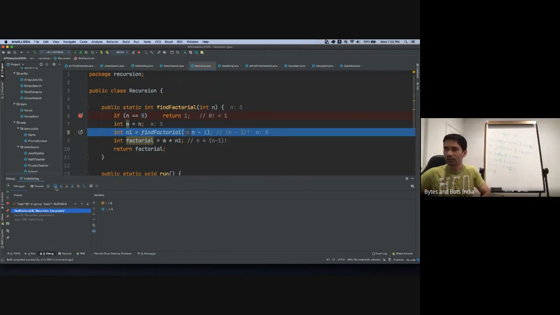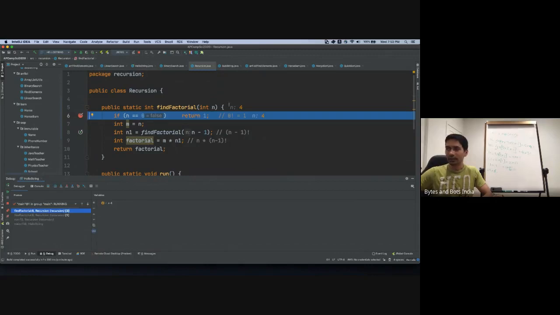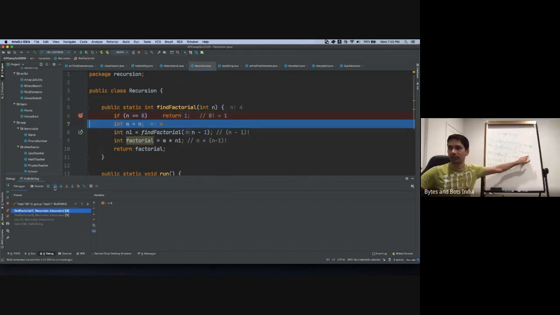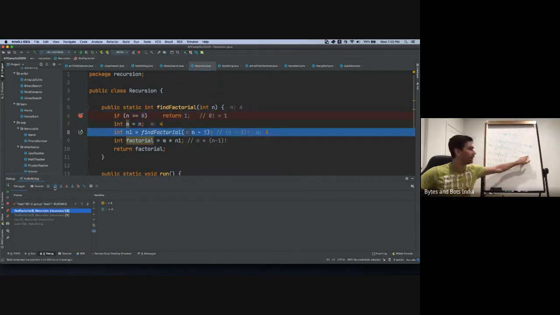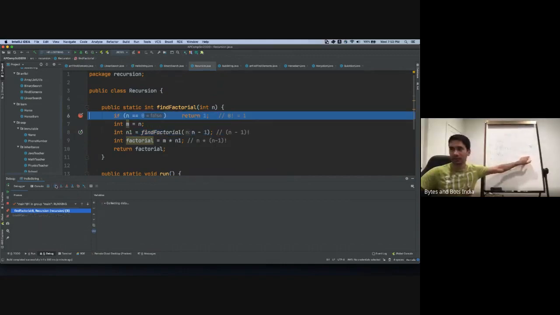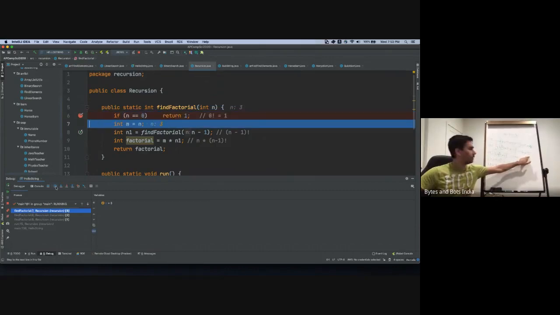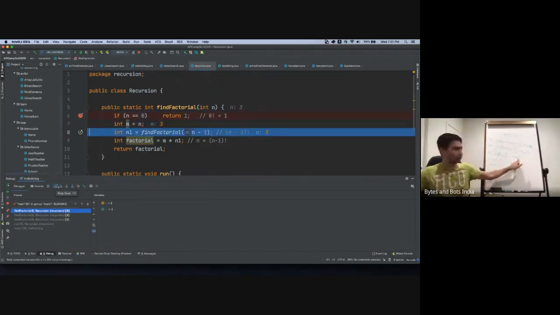So, boom, it called itself again. But look at n now, it's 4. So now we are trying to find, okay, what is 4 factorial? 4 factorial is 4 into 3 factorial, right? So we keep going. And now we say, I don't know what 3 factorial is. So I'll call myself and say, I know 4, but I need to know what 3 factorial is. I'm going to call the method again. And now I say, give me 3 factorial. Right? So we come down here. 3 factorial is 3 into 2 factorial. So I know 3, but I don't know what 2 factorial is. So let me find that out. Call the method and say, give me 2 factorial.